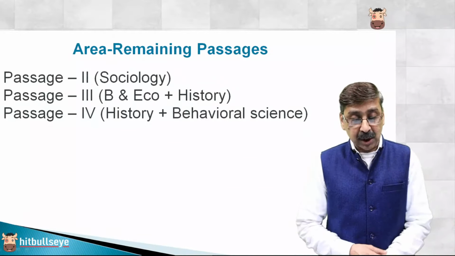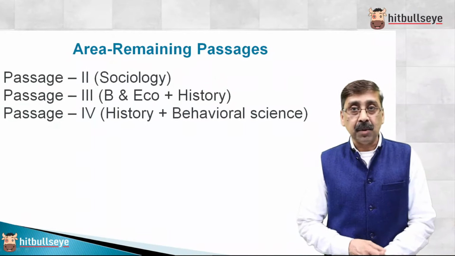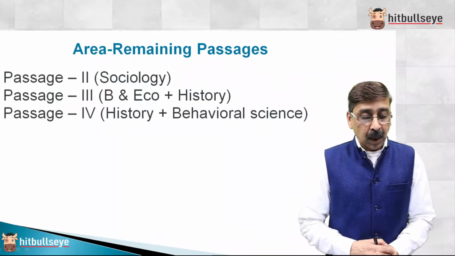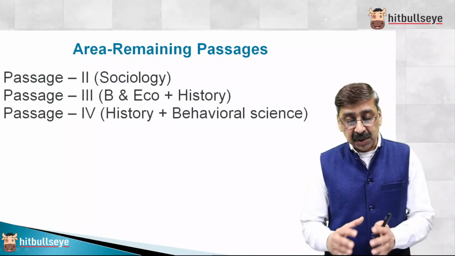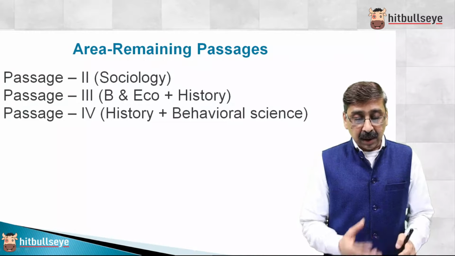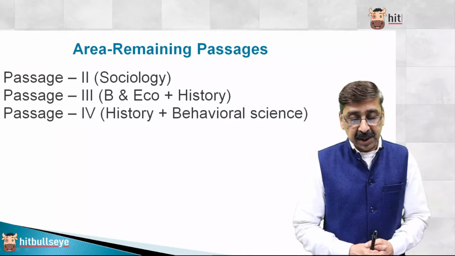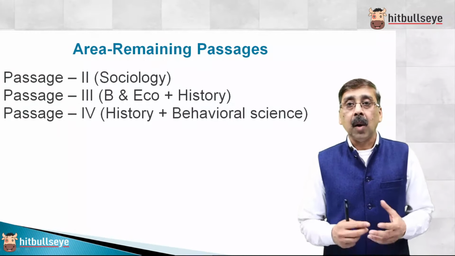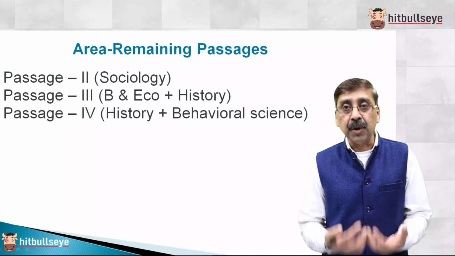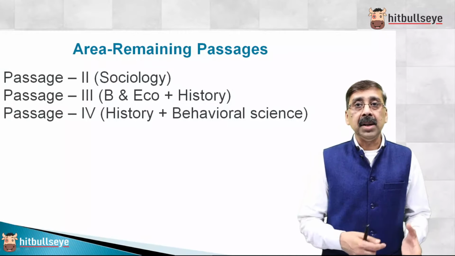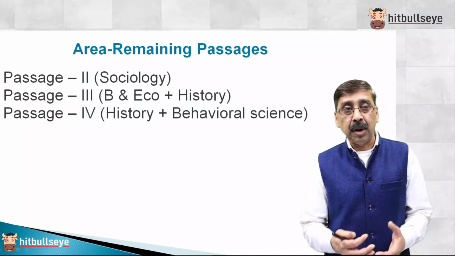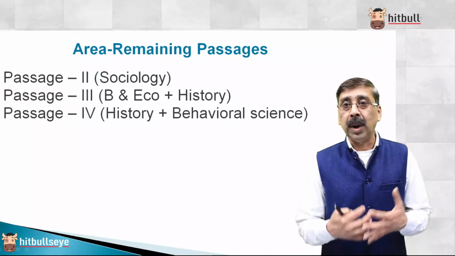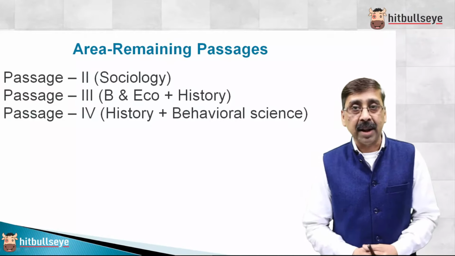Slot 1. If you look at slot 1, one of the passages was based on sociology. One of the passages was based on business, economy, and history combined. The last passage was based on history plus behavioral sciences. Now if you think that only reading editorials based on business, economy, or politics will help you in scoring well in CAT, then again you're terribly mistaken.